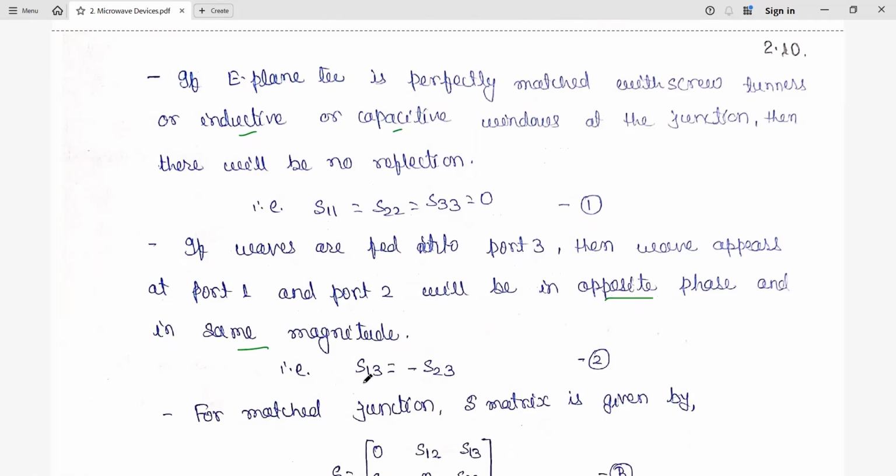So that is where we can write S13 equal to minus S23. Input is given to port 3 and appears at port 1; input is given to the third port and appears at the second port. That's why we are writing S23 and S13, both having negative sign due to out of phase, but the magnitude is the same.